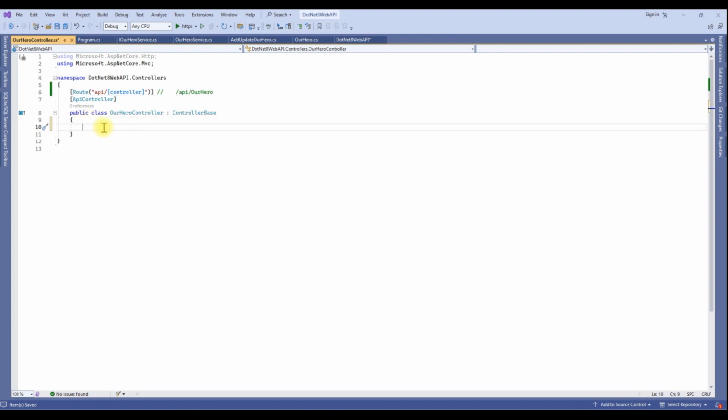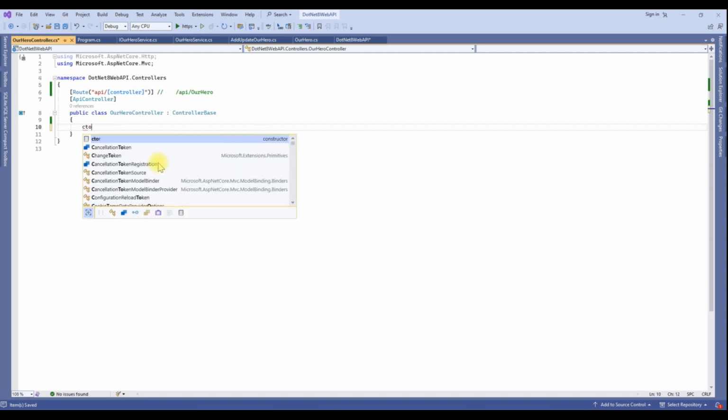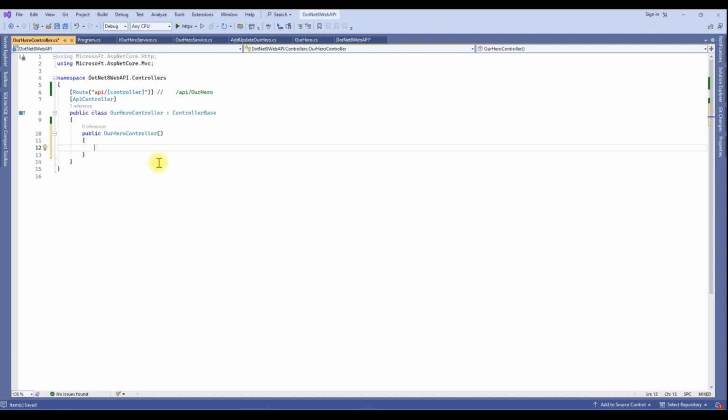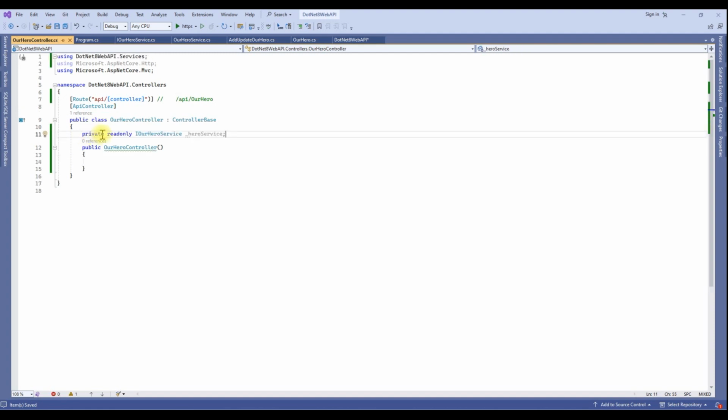Let's create a constructor because we need to inject our hero service. Write ctor and press the Tab button, and it will create a constructor for this. Let's add one private variable that holds our hero service object. Inside the controller, inject our hero service and assign this object to our local instance. So now the hero service is available in this controller.